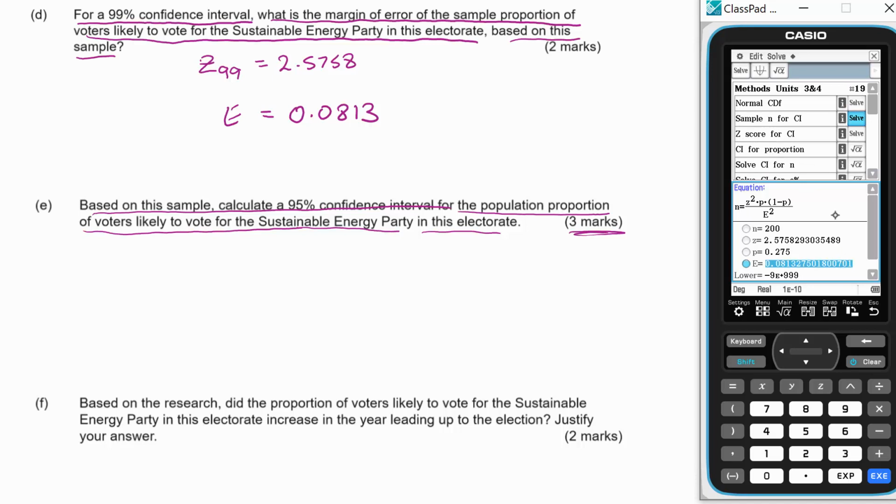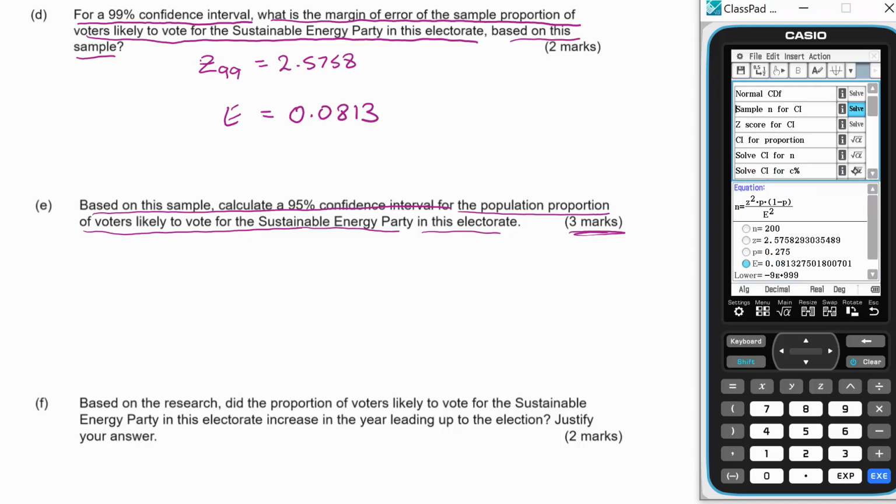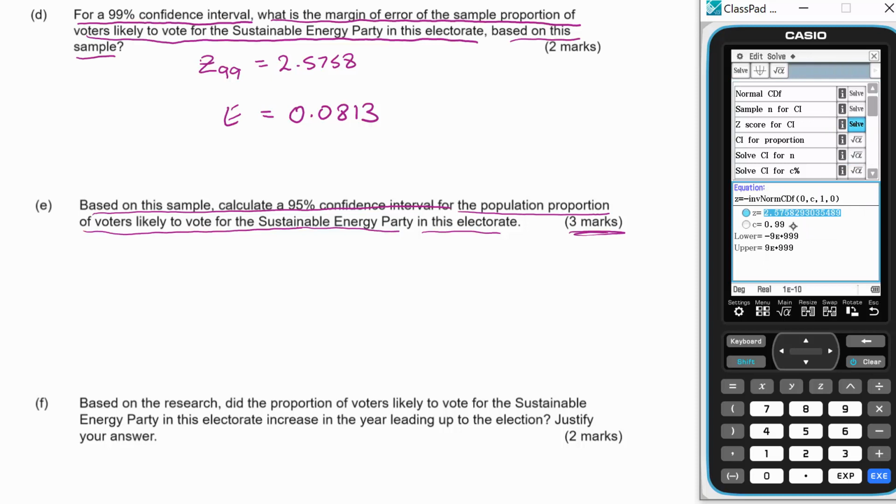There's a 95% confidence interval, so while I'm here, I am going to go back to z-score for CI and put in 0.95 and solve, and that gives me 1.96. So I'm going to make a note here that my Z95 is 1.96. And then think about how we calculate these.